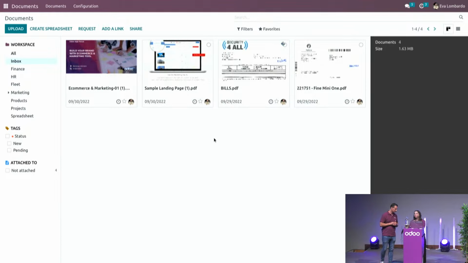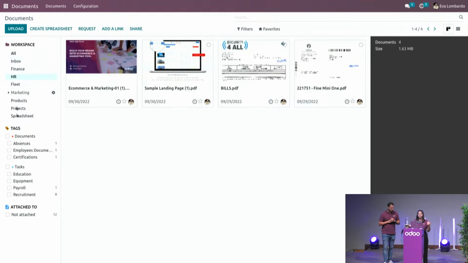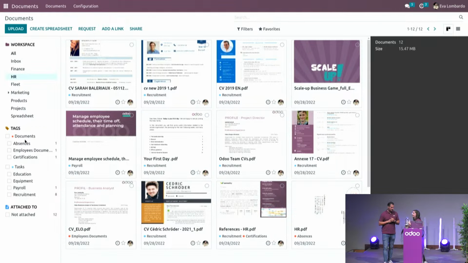What can it be used for? Basically, your documents application, it's like a local explorer on your computer. However, it's available online. And of course, like each local explorer, you can organize it by workspace. So here I've got a bunch of them. And in each workspace, I have dedicated tags so I can sort out the documents within each workspace.